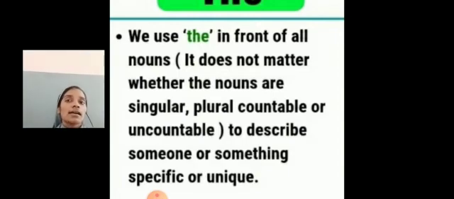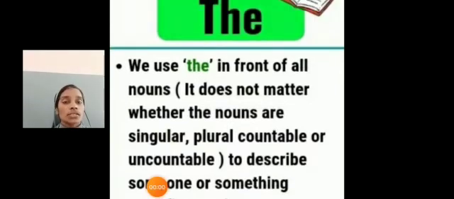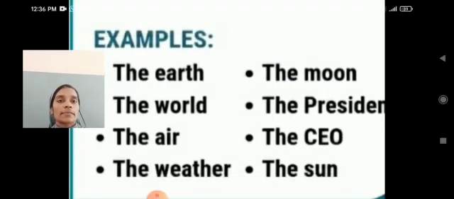Then the is also used before things of which only one exists. For example, the earth, the moon, the sun. Also we use the before the names of rivers, mountains, oceans, etc. Also we use the before the names of newspapers, well-known magazines, books, etc. So we can see some examples: the earth, the world, the air, the weather, the moon, the president, the CEO, the sun.